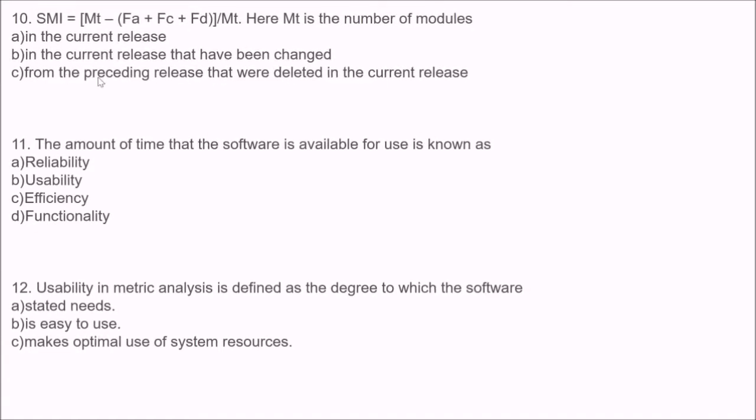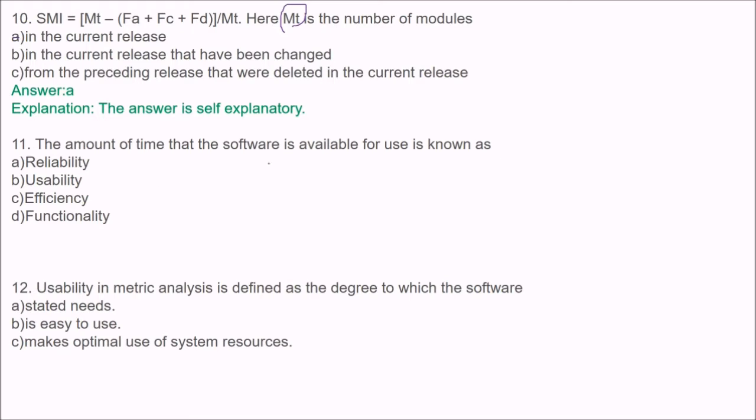Now the next one is, SMI is equal to MT minus FA plus FC plus FD by MT. Here MT is the number of modules in what? Current release, that have not been changed from the preceding release, that were deleted in the current release. MT, and this is A, in the current release. So MT is the number of modules in the current release.